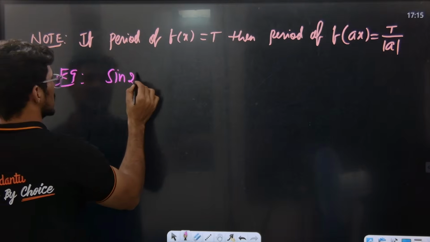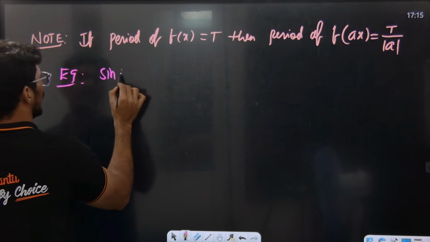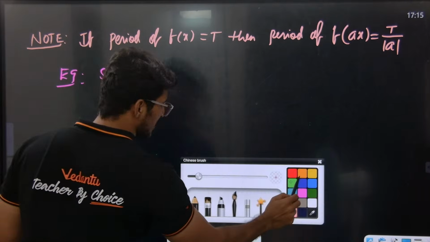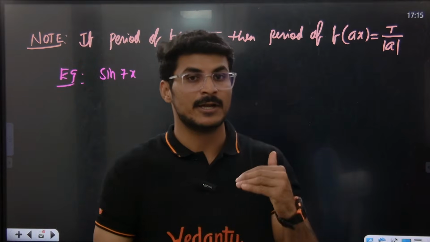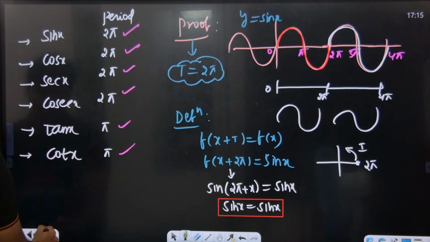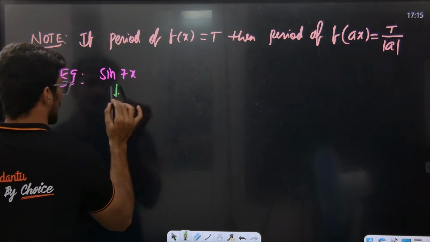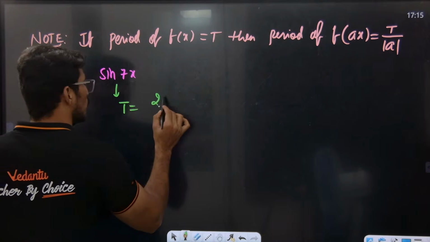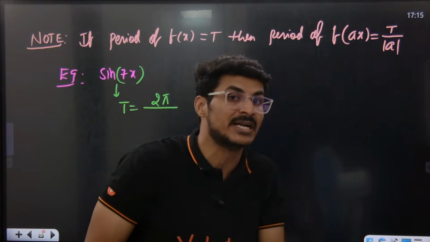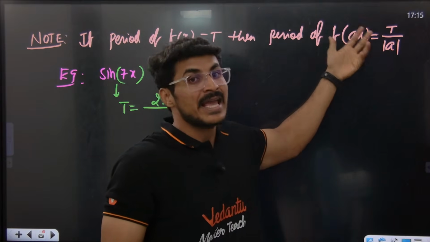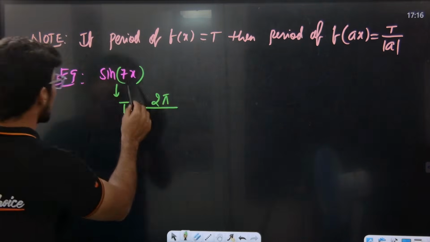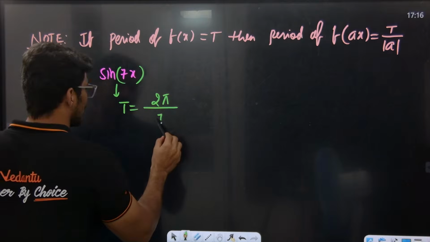Sir, for example, sin 2x. Okay, the function is sin 4x, or sin 5x, or sin 7x. So what is the period of sin 7x? The function I am discussing is the sin x function. What is the period of sin x, as Suresh sir said? 2π. Now the period of sin function is 2π divided by the coefficient of x. For f of ax, the period is t by mod a, where a is basically the coefficient of x. Here the coefficient of x is 7, so divide by 7. This is the period.